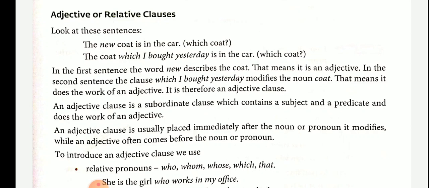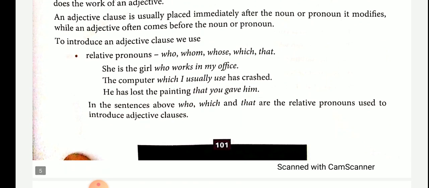To introduce an adjective clause, we use first the relative pronouns such as who, whom, whose, which, that. So to introduce, that means we use these words with an adjective clause. She is the girl who works in my office. So here the girl is the noun and it says something more about the girl, that is, who works in my office. That is an adjective clause.